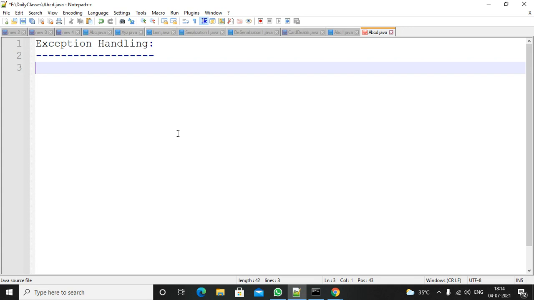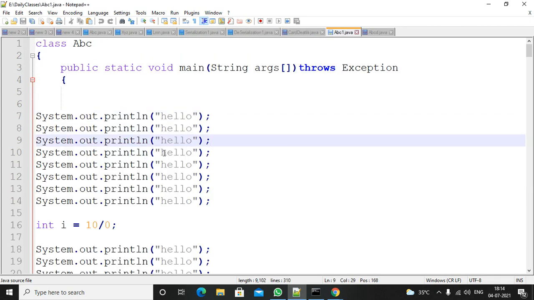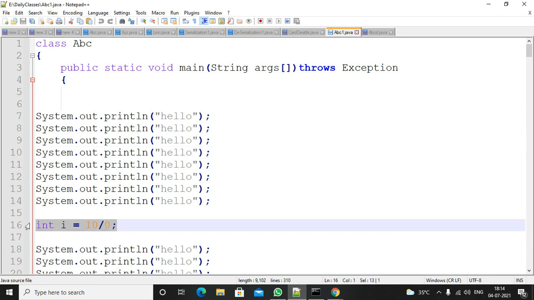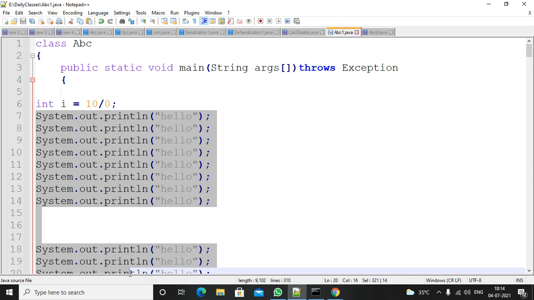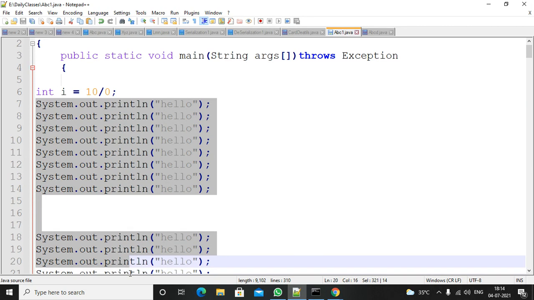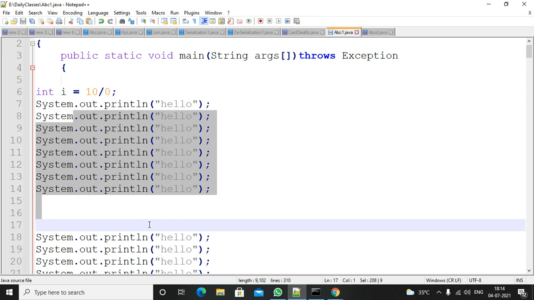So what is the problem with the exception? We already discussed in the morning session. Suppose the code is like this. Suppose you have written some 100 lines of code. In those 100 lines of code, if there is a chance to raise the exception at line number 1 itself, the remaining lines of code will not execute. Because of this runtime error, the remaining lines of code will not be executed. The program will be terminated abnormally.